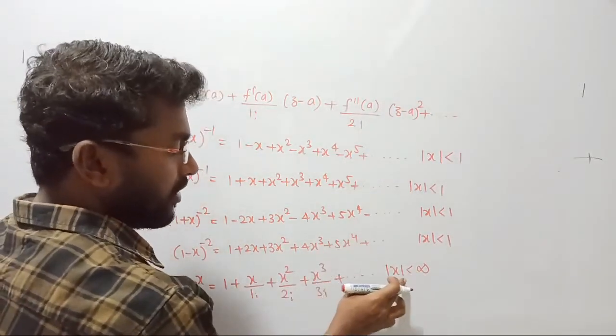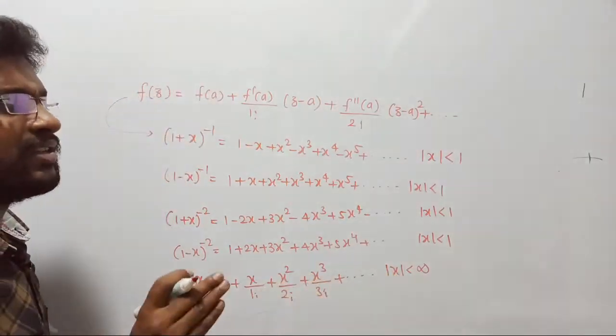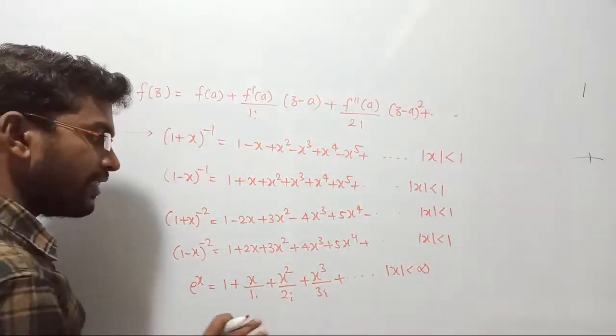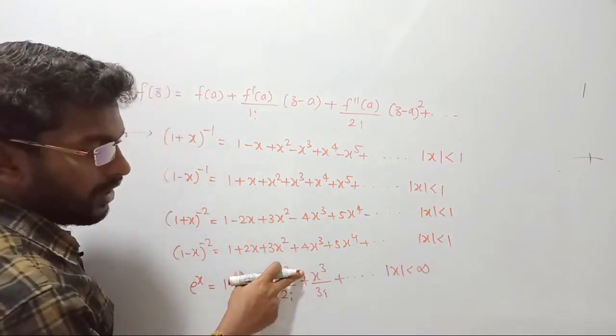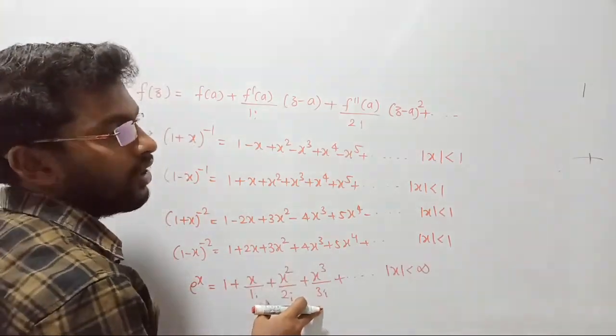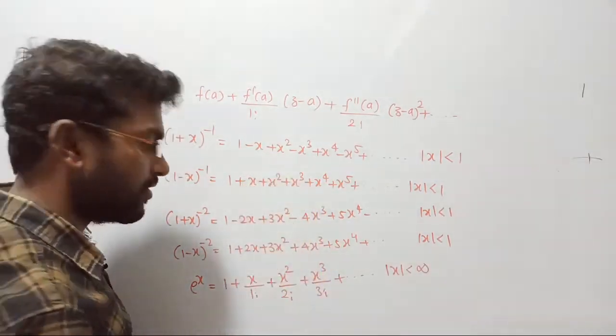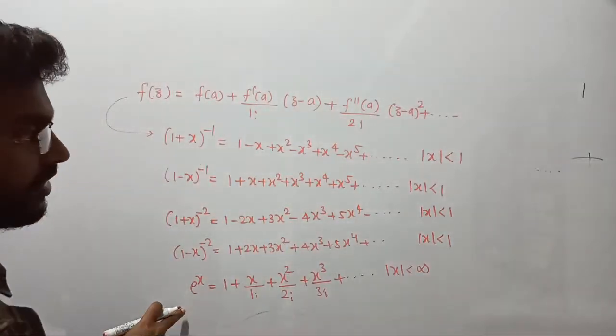But you cannot consider x as infinity, because infinity is an undefined value. Other than that, you can consider any value. Since you are going to divide it by factorial, that value will be automatically compressed, right? So you don't need to panic. This is the e power x expansion.